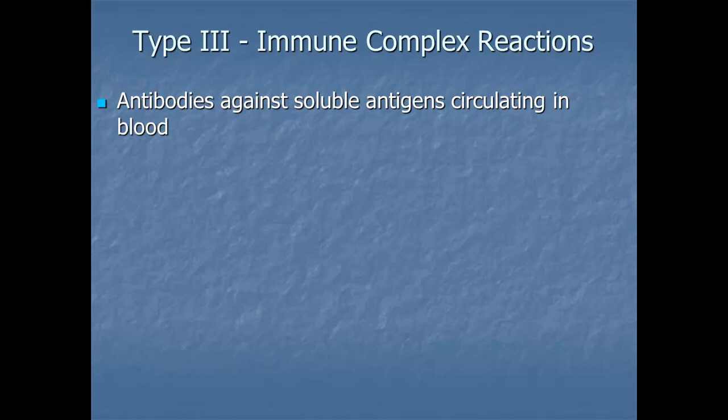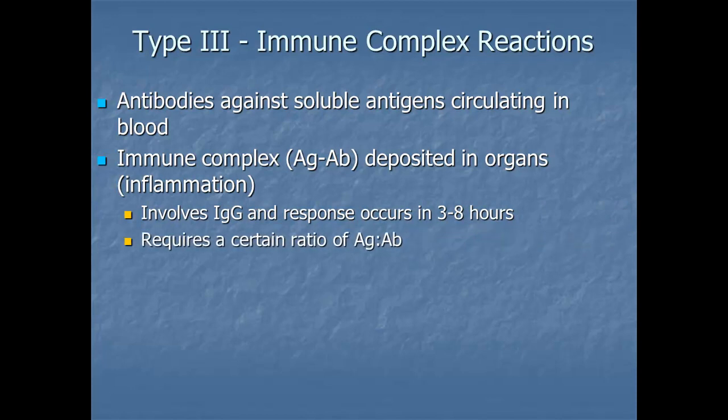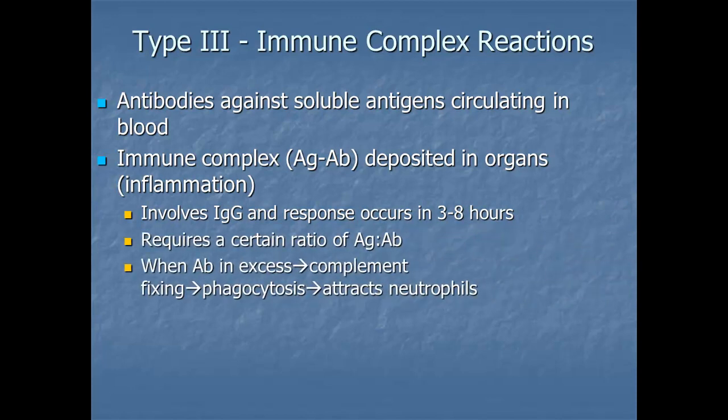So you have antibodies against soluble antigens circulating in the blood. The IgG antibodies and antigens are going to form immunocomplexes that lodge in basement membranes. So it involves IgG, and the response occurs in 3 to 8 hours. It requires a certain ratio of antigen to antibody. When antibodies are in excess, that causes complement activation, which causes attraction of phagocytosis, also known as opsonization, and that attracts the neutrophils.